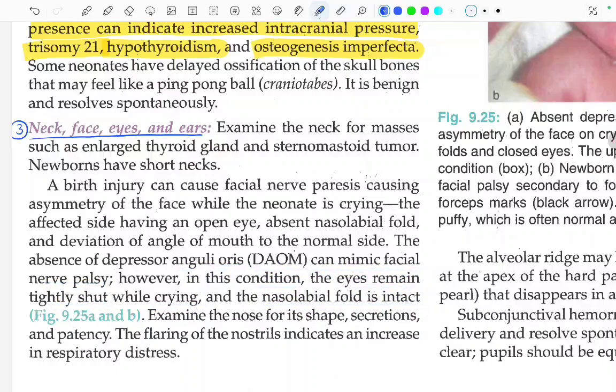We will see in this figure. Examine the nose for its shape, secretions and patency. The flaring of the nostrils indicates an increase in respiratory distress.